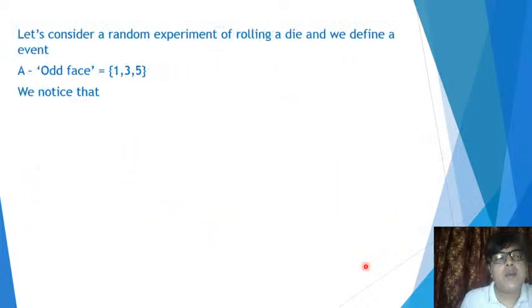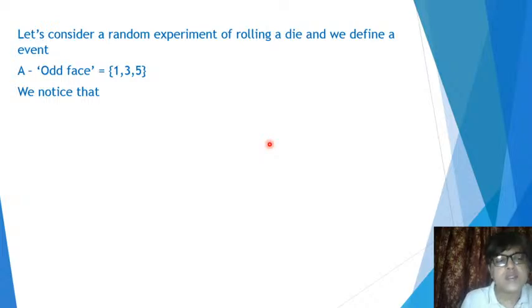Let's say we consider a random experiment of rolling a die, and we define an event there, which is an odd face. Just the way I told you that we denote an event by a capital English alphabet and write within single quotation marks its description, which is odd face. As you all know, odd face has 3 possible outcomes out of the 6 possible outcomes, and they are 1, 3, and 5.